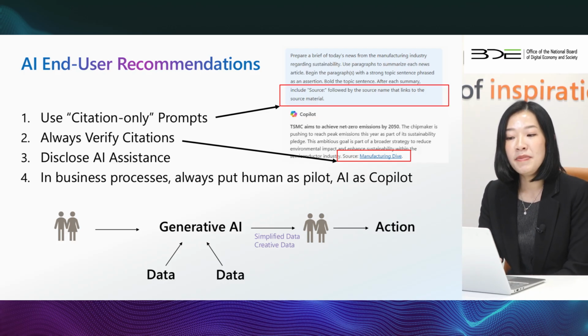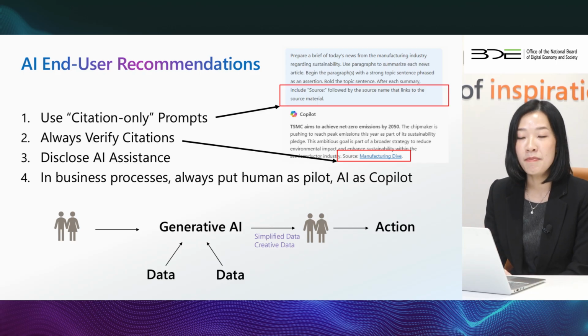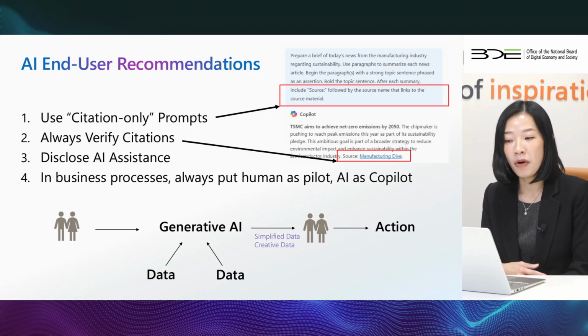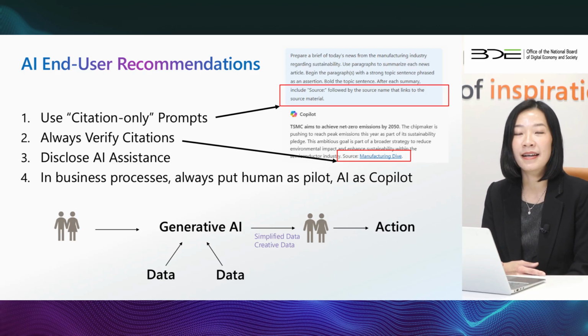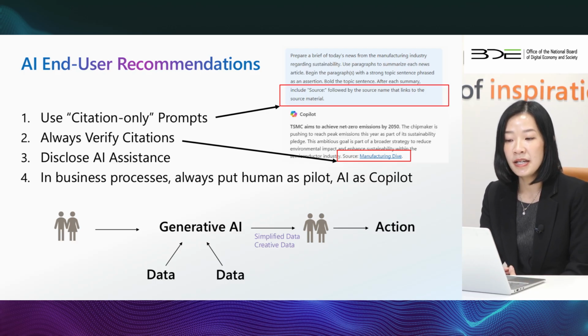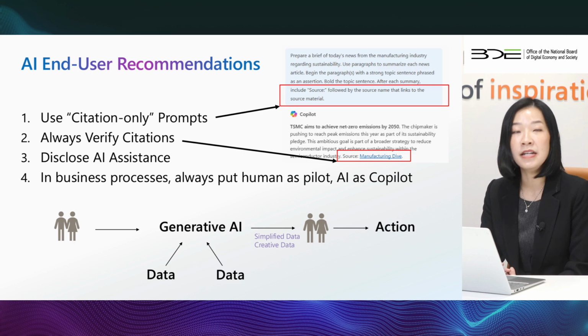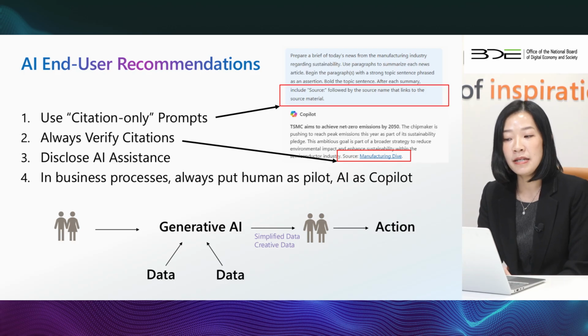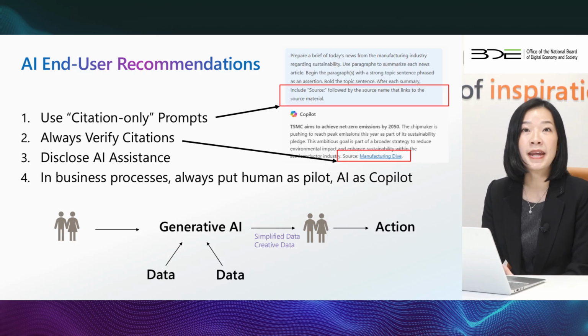The last one, in business processes, the very important one, we will have to always put the human as a co-pilot in the loop. For example, here we have the user with generative AI. We incorporate those kinds of data. And once we simplify and get the output, we need to keep a human in the loop for business decision making.